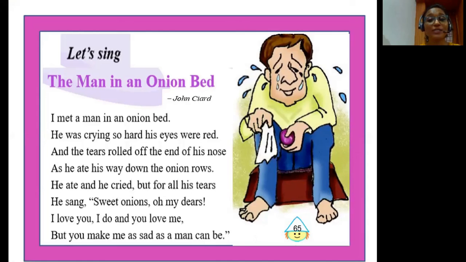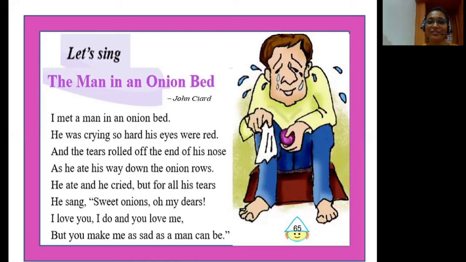So this poem titled The Man in an Onion Bed is about a man who is sitting on an onion bed and he is eating onions. What do onions do, children? They make us cry. So here the man loves onions, but then they sure make him cry. So he says that, Dear onions, I love you, but you sure make me sad.